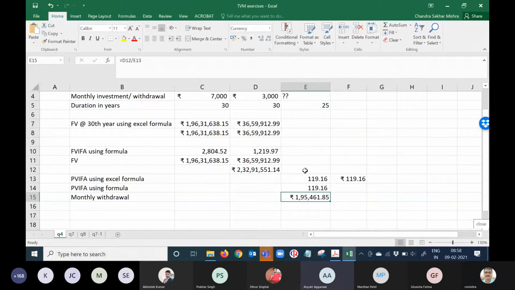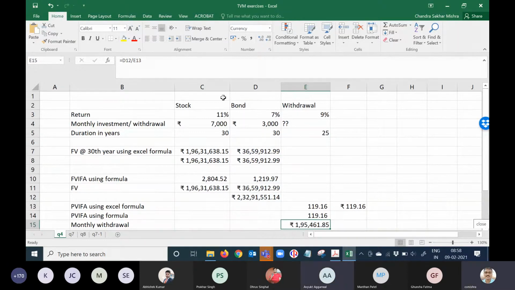Is this a constant amount of monthly withdrawal, or does this amount keep increasing by 9%? No, it's constant. Annuity means a constant amount. If it is given as a growing annuity, then it is growing. Annuity by default is the same amount every month or every period. Here it is month.